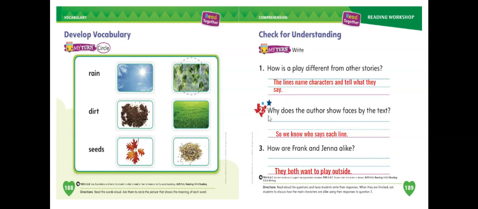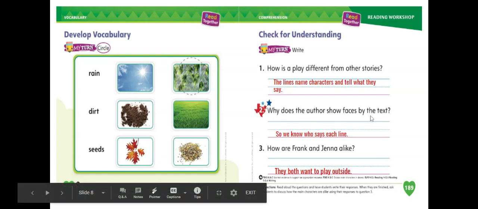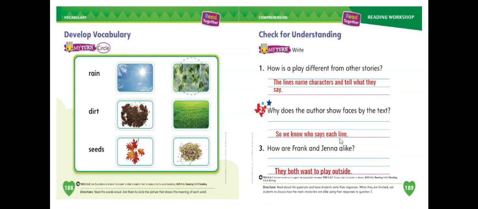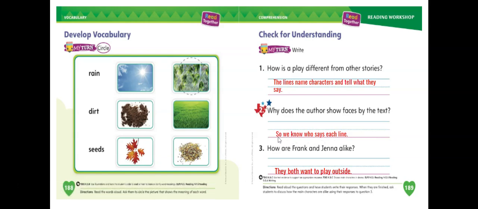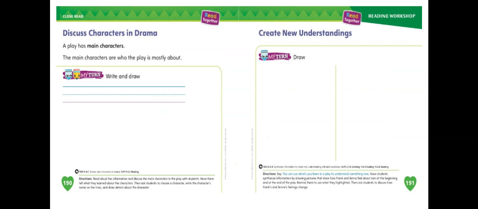Question number 2 says, why does the author show faces by the text? Why do you think he put a face, the author that wrote the story? He put the face so we know who is saying each line. So in case we want to act out the story, we already know which line is being said by Jenna, which one is being said by Frank, and which line is being said by Mom.